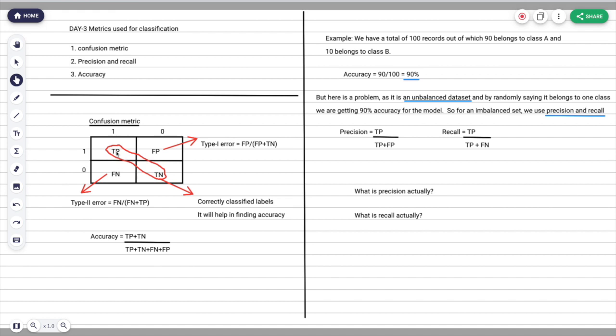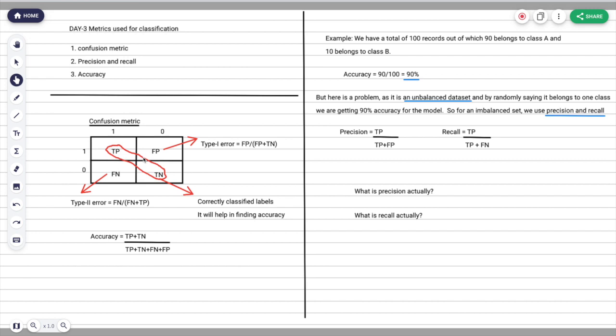We fill in these values. For 1 1, if the actual value is 1, how many did we predict as 1? Similarly, if we predicted 1 but the actual was 0, how many were there? We put the numbers in it, and each cell has a name. If you truly classify the positive class, that is true positive. If you falsely classify the positive class, that is false positive. Similarly for the negative class, if you wrongly classify, that's false negative, and if you truly classify, that is true negative.